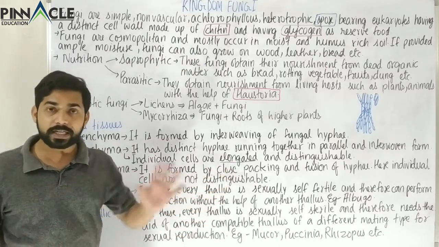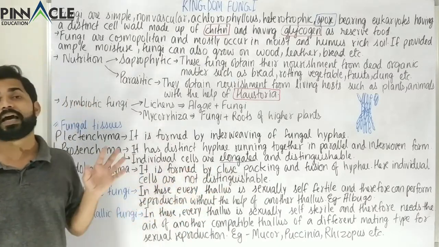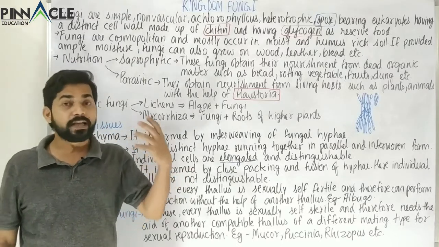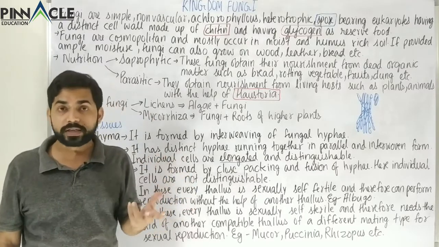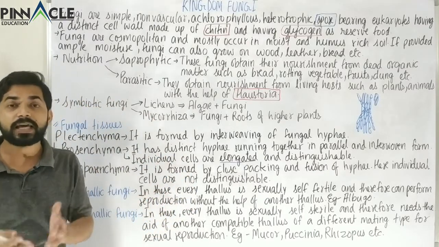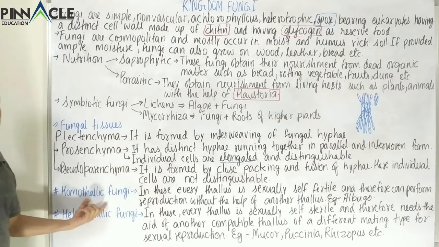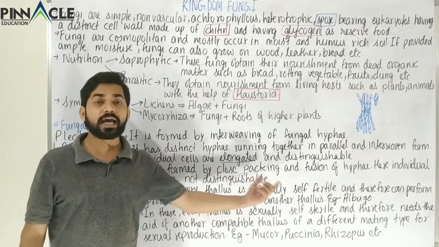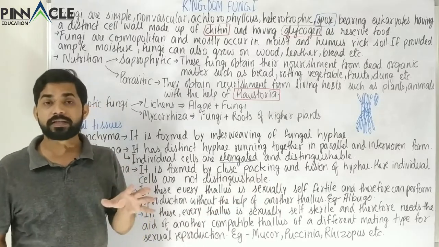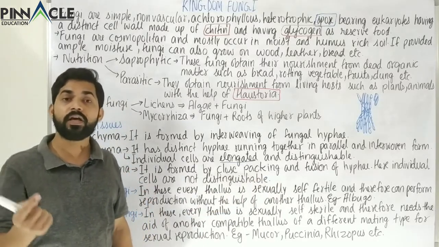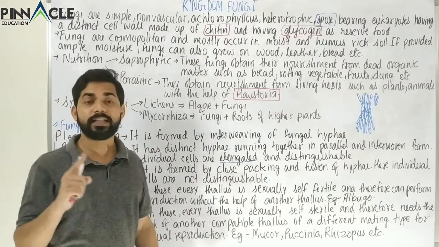It does not need the assistance of another thallus. The fungi are normally thalloid, that is, not very advanced or complex organisms, so they have a simple thallus-like body organization. So homothallic fungi means that every thallus is sexually self-fertile or sexually independent. It can perform reproduction on its own and doesn't need any other thallus.